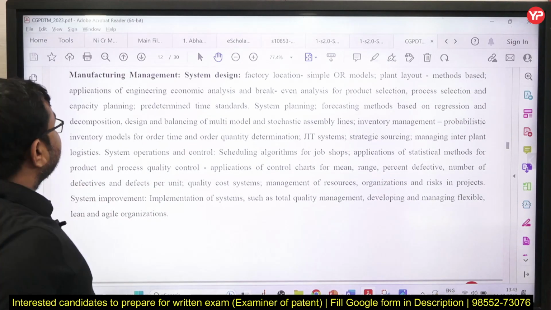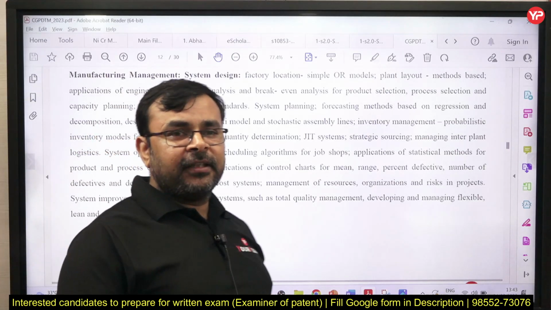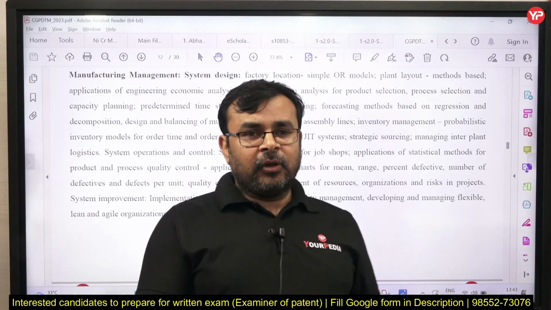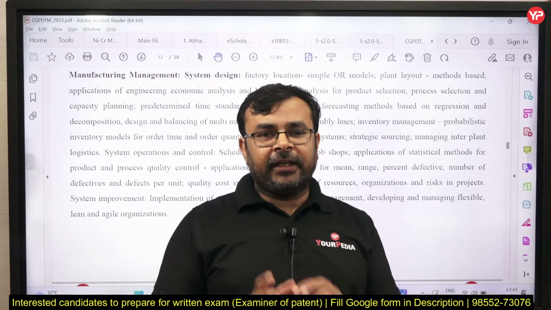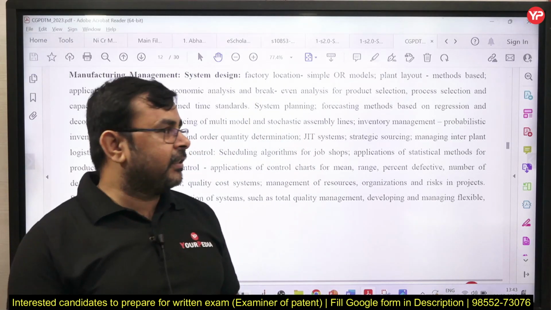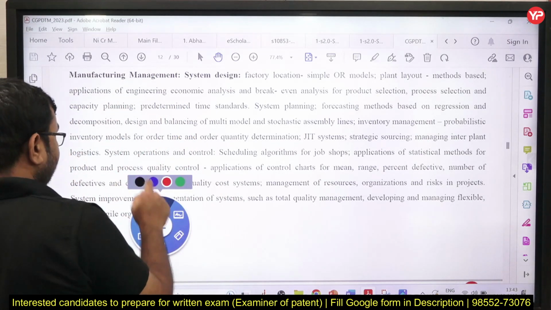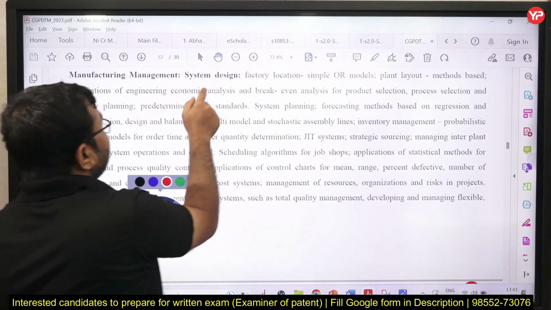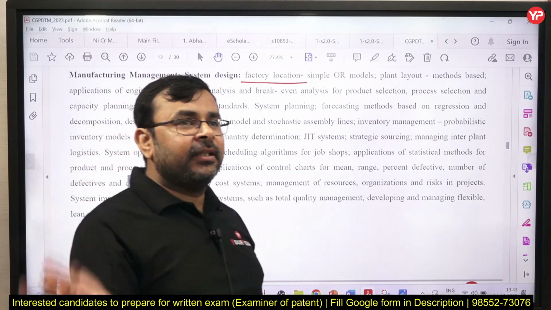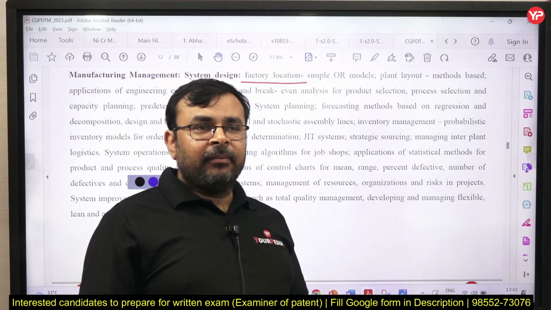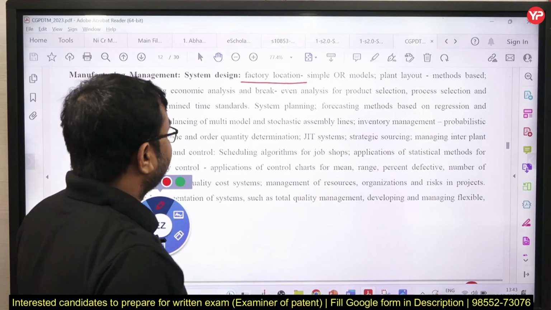Okay. So next you can see here, that is manufacturing management. Actually it includes industrial engineering as well as operations research also, yes or no, meaning complete production planning and control, industrial engineering and operations research. All these things are included in this particular chapter. And you can see here, some syllabus items are also mentioned which are not in the GATE exam syllabus, but most of the syllabus is already given here, correct, which includes the GATE exam syllabus.